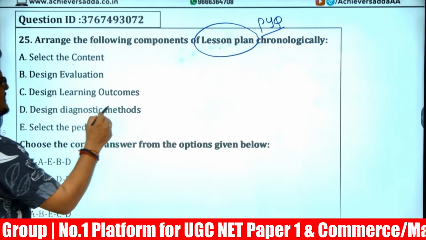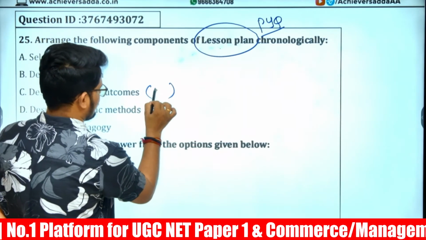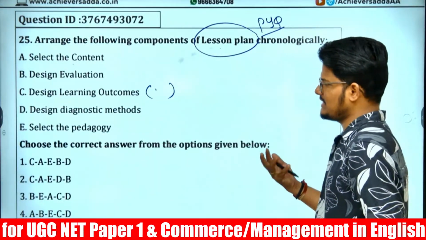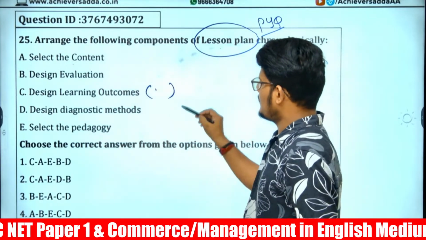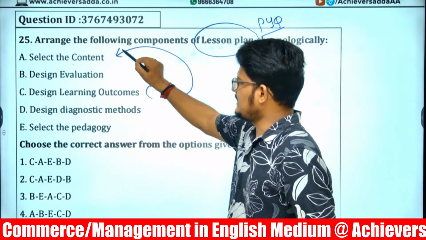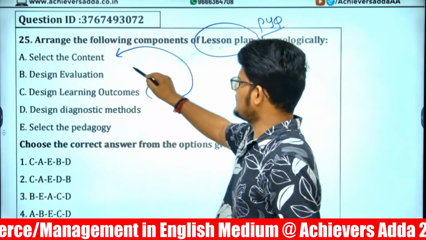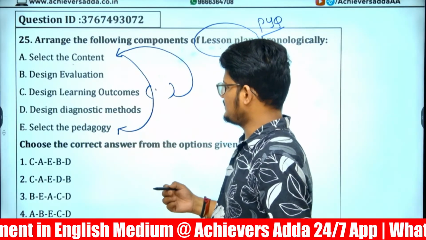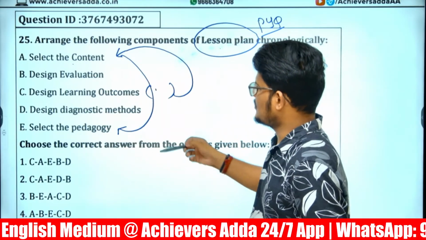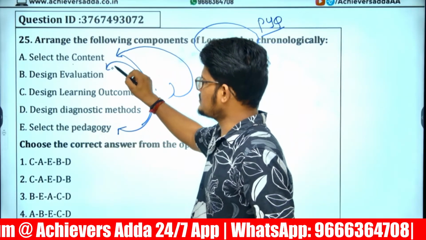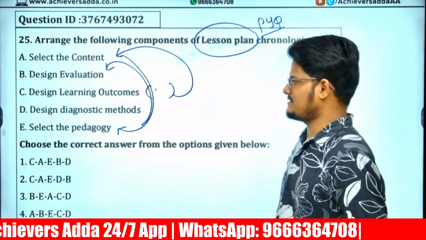First, we need to determine the learning outcomes. Learning outcome means the objectives of learning. Based on that, the content and everything can be planned. First, decide the learning outcome. After that, select the content. Once you select the content, select the methodology, which is the pedagogy. After that, conduct the evaluation and design the diagnostic method.